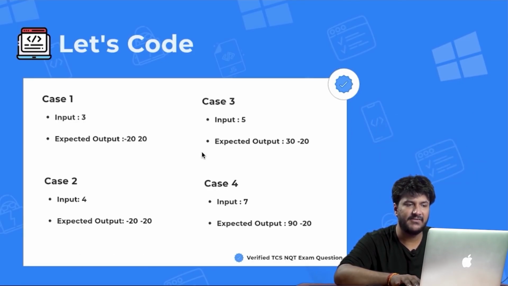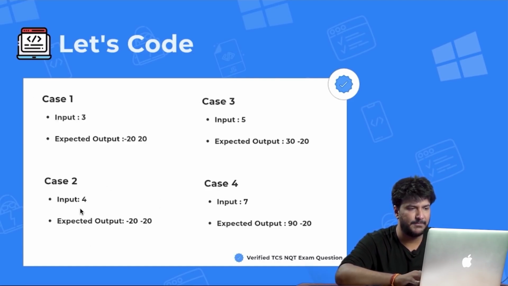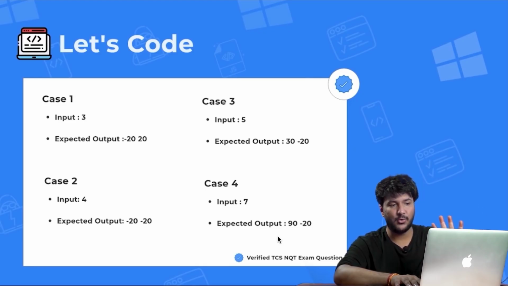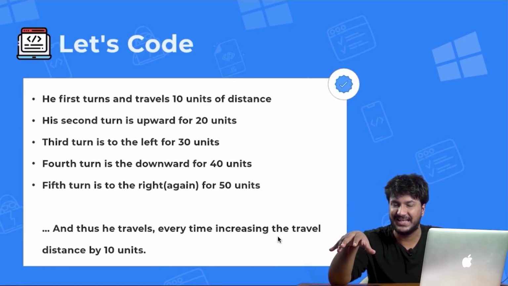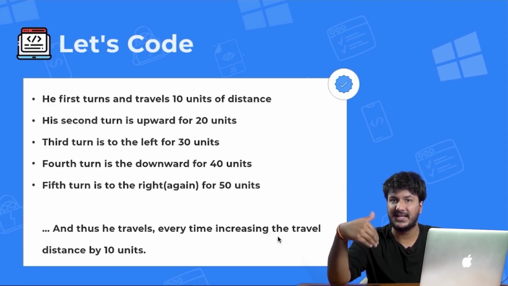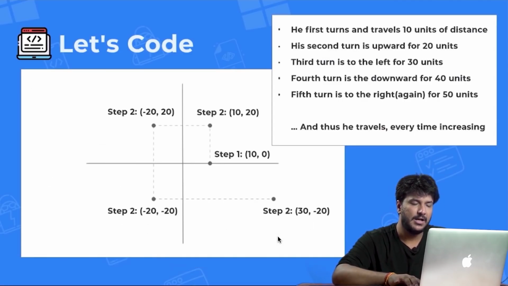Okay, then they are giving, okay, input 5, expected output is 30, 20. Okay, so then he makes 5 steps. So basically fifth turn, right? And then input 4, then these are the values, and then input 7, then these are the values, right? So basically the test cases will only enter the value n. So basically it would be a scanf value or cin value, or a Scanner value, Scanner dot System dot in value, right? So that, okay, so let's check.